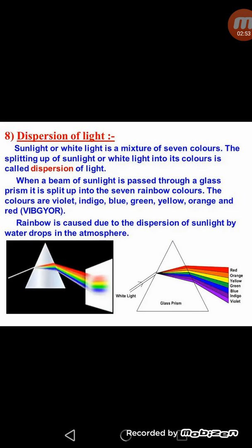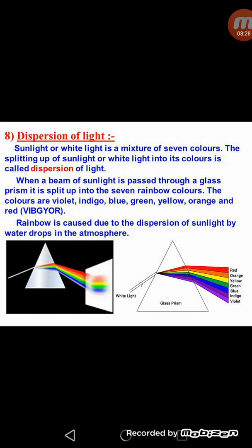Next one is dispersion of light. As we know, white light is a mixture of 7 colors. That's why it is said that sunlight is a mixture of 7 colors. And dispersion of light means splitting of white light into 7 colors on passing through a prism. If we allow a narrow beam of white light, for example sunlight, to fall on one face of a glass prism, and we place a white sheet of paper on the other side of the prism, we get a band of 7 colors on the paper.